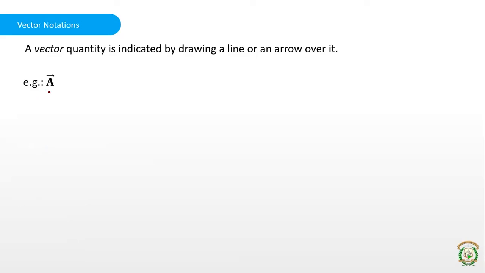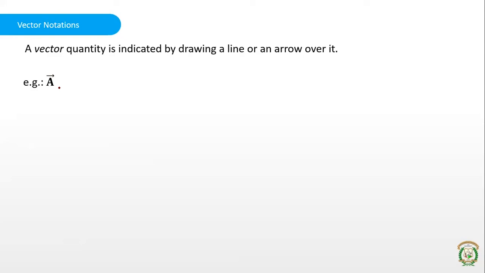Yeah, by writing A and an arrow mark above that A. Sometimes, in some books they might simply give a line instead of an arrow mark. That is also the vector. Instead of giving the arrow mark, in some textbooks they give only the letter in bold. So that is the indication of a vector. If it is a normal font, it is a scalar. If it is in bold, it is a vector.